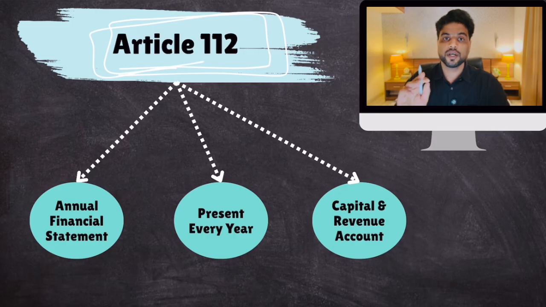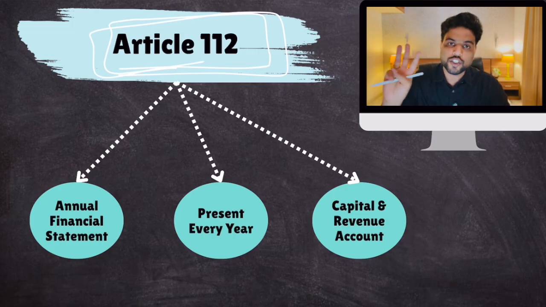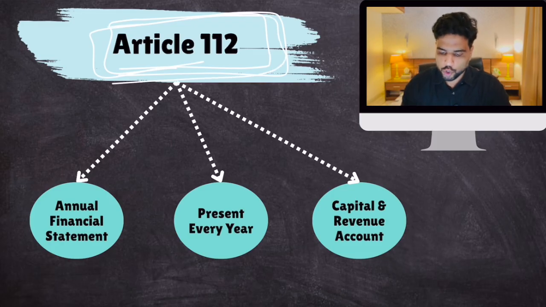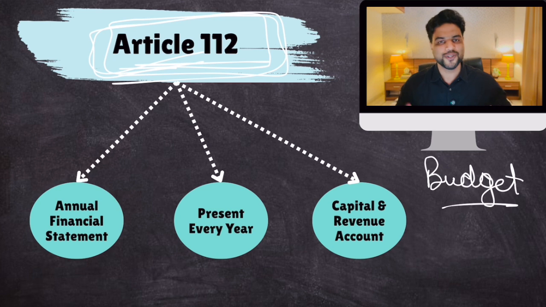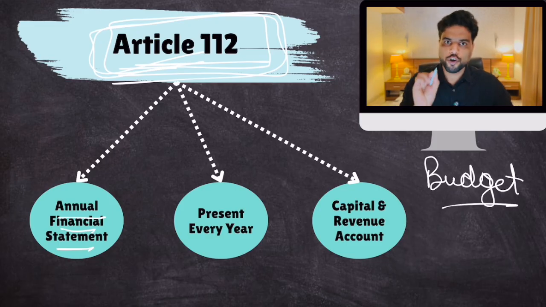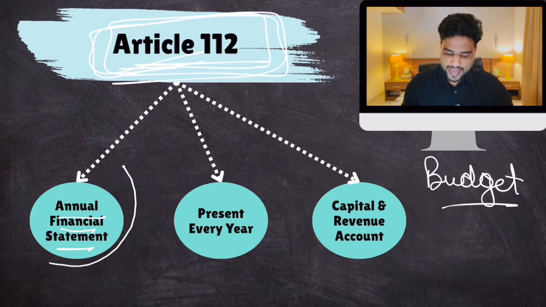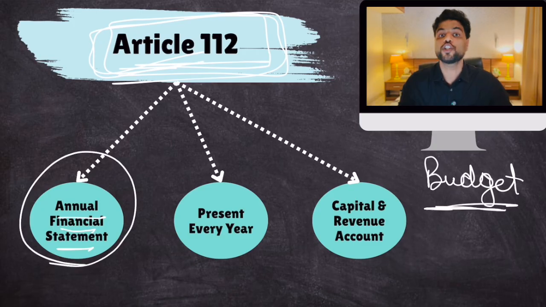Because while presenting a budget, 3 instructions are given to the government. First of all, you should know that under Article 112, the Constitution doesn't use the term budget. Budget is basically a popular term that is used by us. The Constitution uses the term annual financial statement. Make sense? So for the Constitution, the official word is annual financial statement. Budget is not a constitutional word.